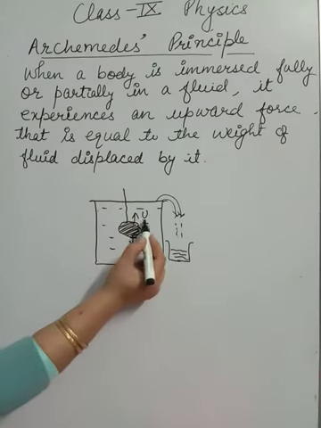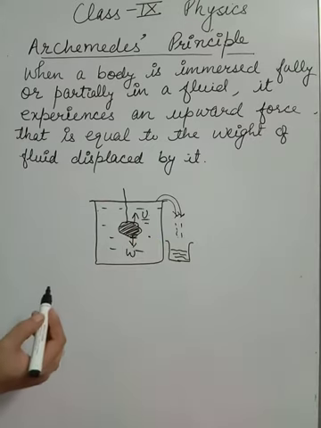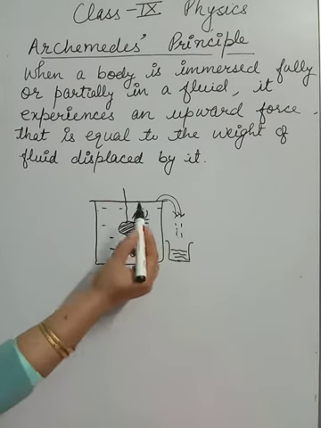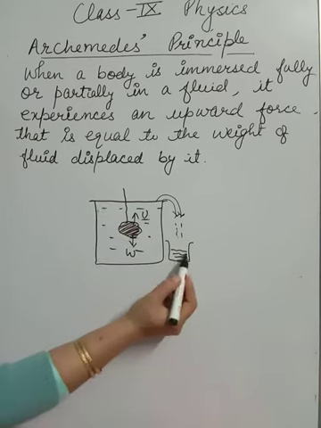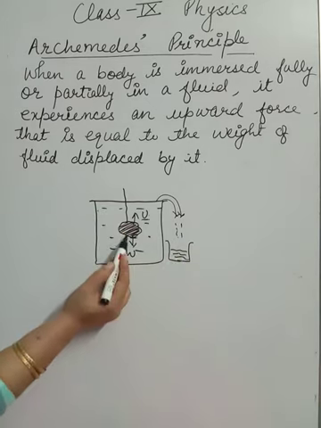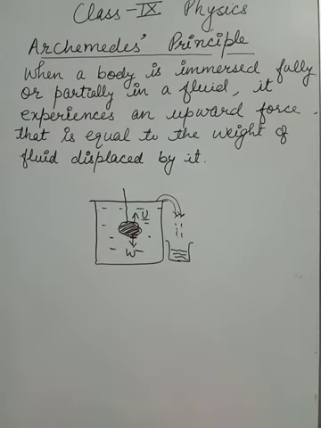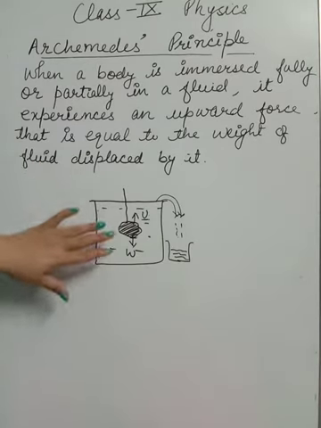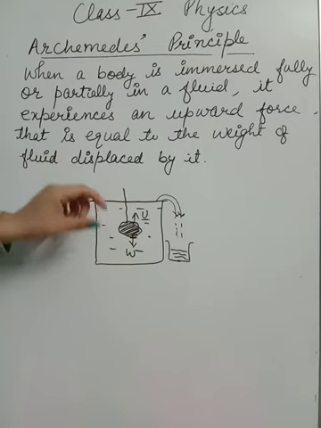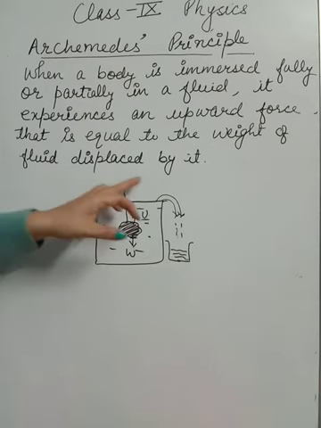So how much is this upthrust or this buoyant force? This upthrust will be equal to the weight of the water that is displaced by the object. This is the meaning of this principle: whenever you immerse any object fully, completely or partially, it will displace some fluid.